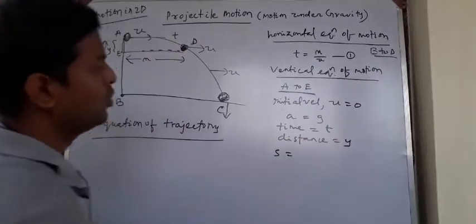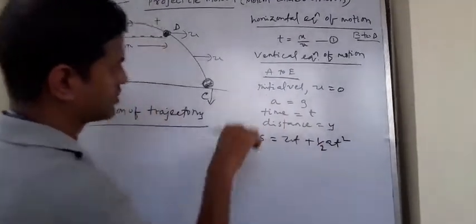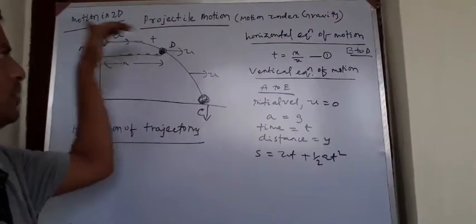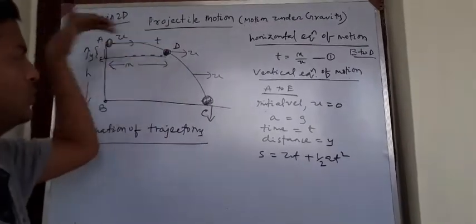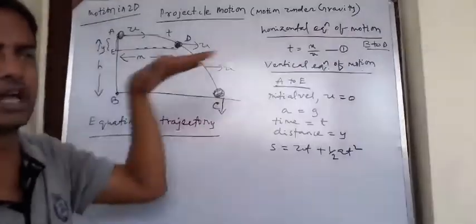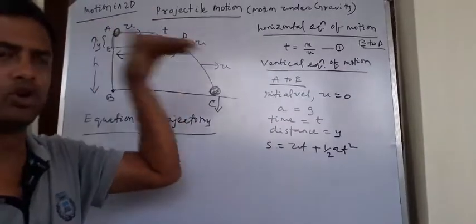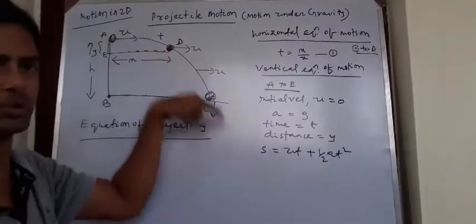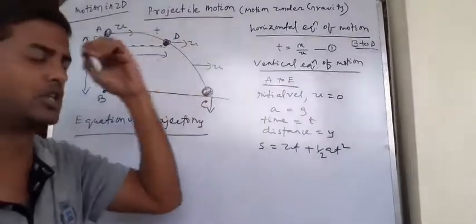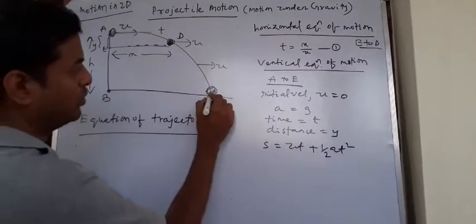So the famous equation, why am I using s equal to ut plus half at square? Because at the start I have already told you the ball will experience two velocities. One is horizontal velocity, another is vertical velocity, and horizontal velocity is uniform, whereas vertical velocity is non-uniform. Horizontal velocity does not possess any acceleration, that's why uniform. It is not changing. It will remain constant throughout the trajectory, throughout the path of the projectile. But vertical velocity is increasing gradually. Initial vertical velocity is 0, but it is gradually increasing, and it is maximum when the ball hits the ground.